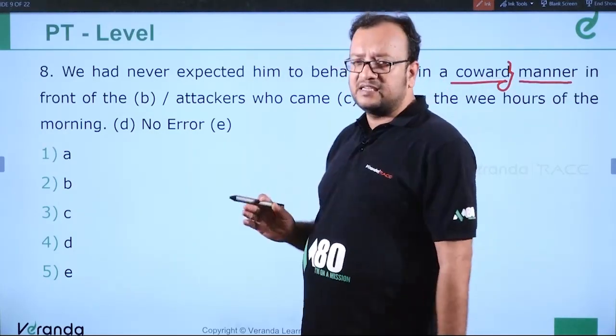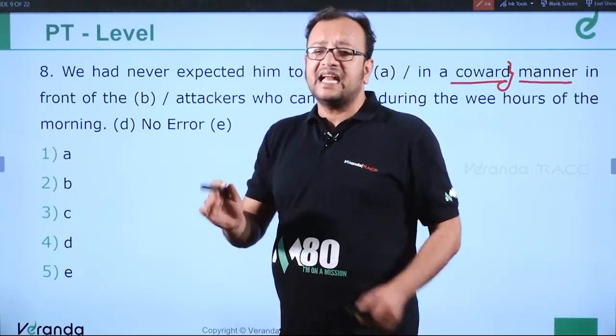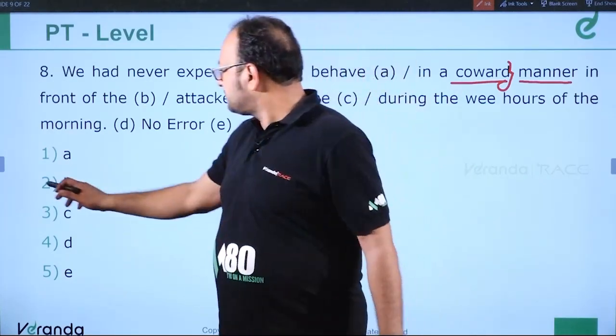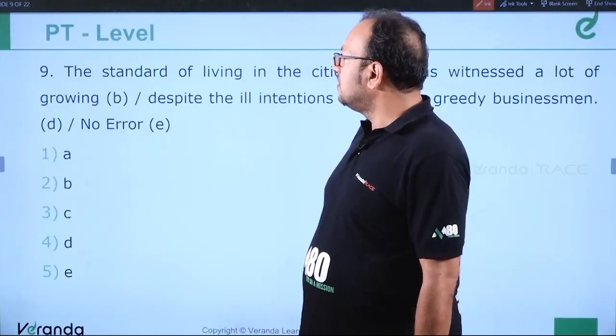Manner is a noun, please understand. So it should be preceded by an adjective. The adjective is cowardly, meaning like a coward. Please understand this. So the error is in part B. Next question, question number 9.